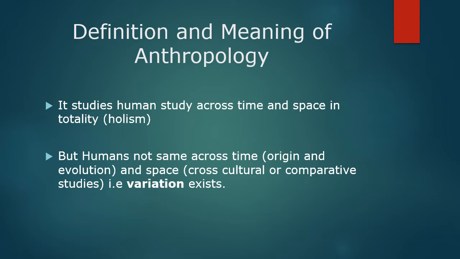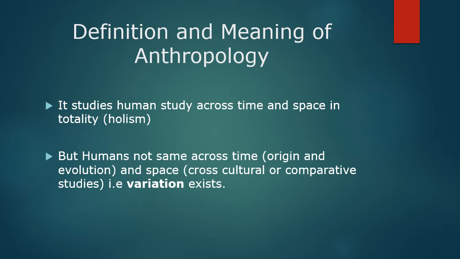Humans were not the same 2 lakh years ago or 20 million years ago. They were different. We originated from some last common ancestors, then we moved to Ardipithecus ramidus, then to Australopithecus anamensis, then to Homo ergaster. And this way we have reached where we are today.